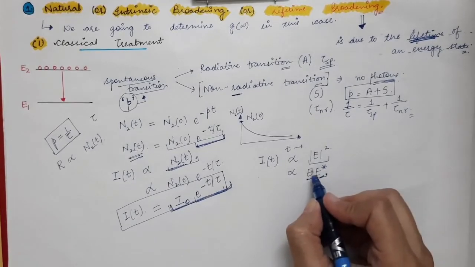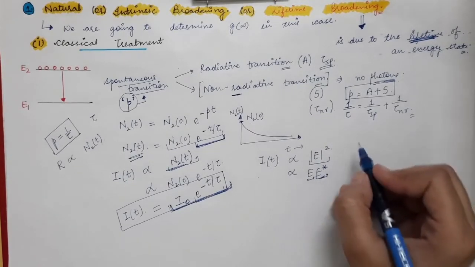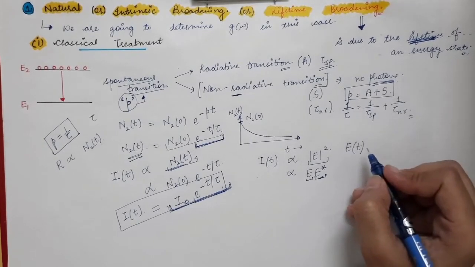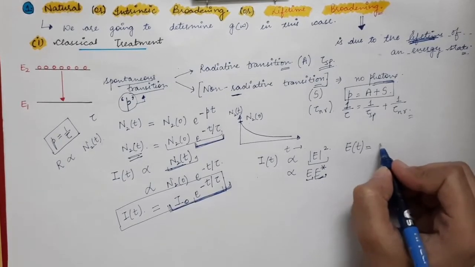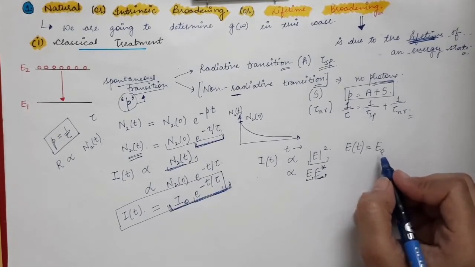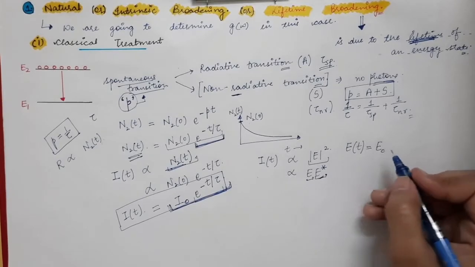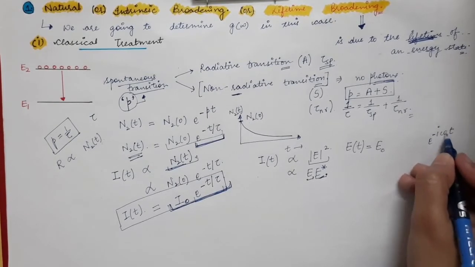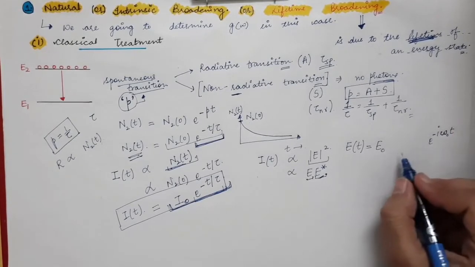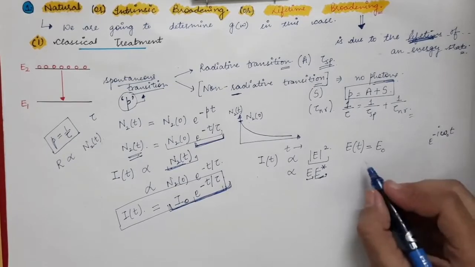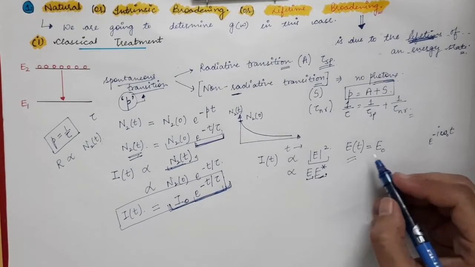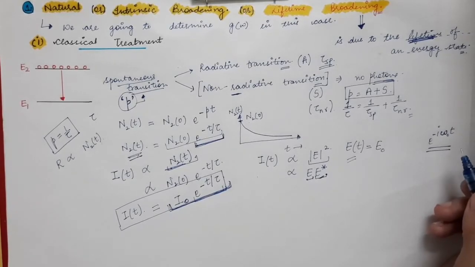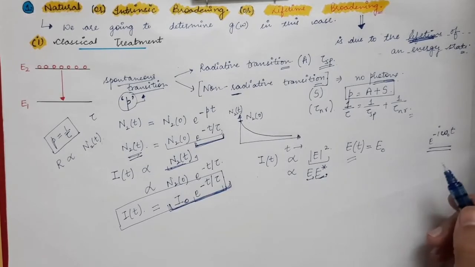Here you can see that we have E into E star. So the electric field at any time t, how can we write this electric field? This will be equal to E0 first of all, the amplitude at time t equal to 0, into e power minus iota omega naught t. This will make the electric field a sinusoidal function, as we know that the electric field is a sinusoidal function of time. This factor will give us the phase change, leading to a sinusoidal wave.